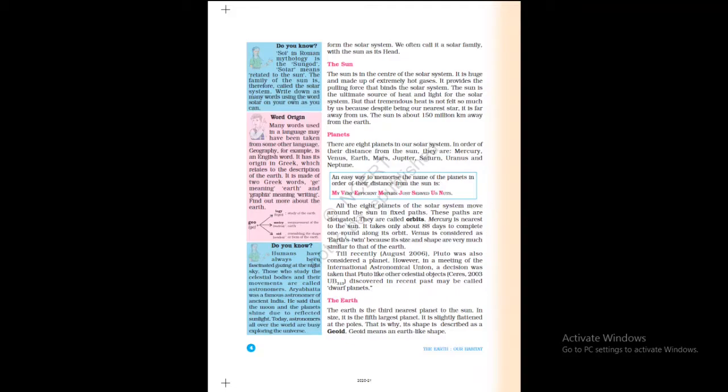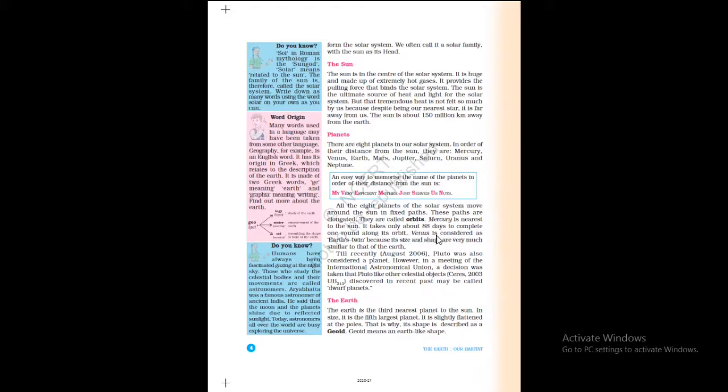If anybody asks you, children, which is the nearest planet to the Sun, you have to say Mercury. It takes only about 88 days to complete one round along its orbit. On its orbit, to go all the way round once, it takes 88 days.